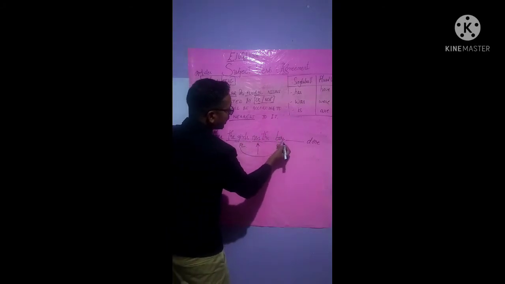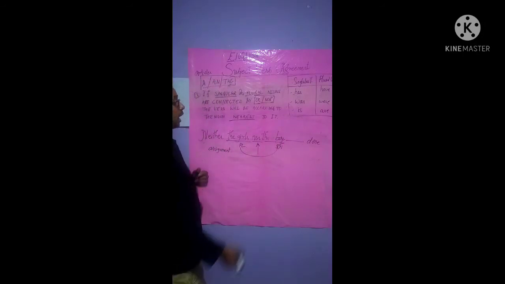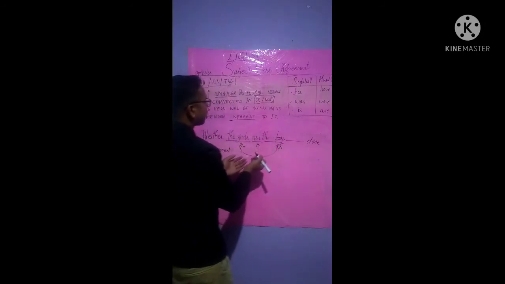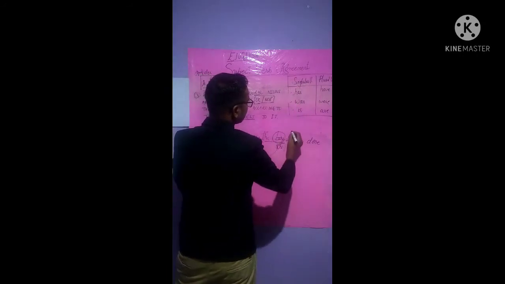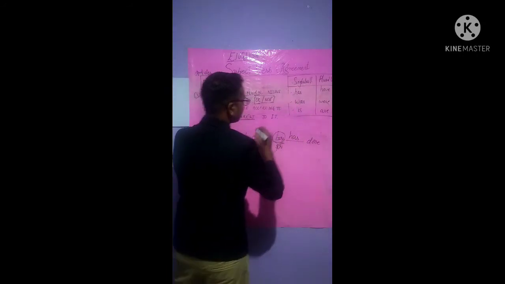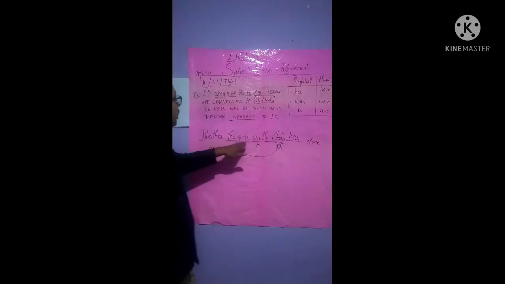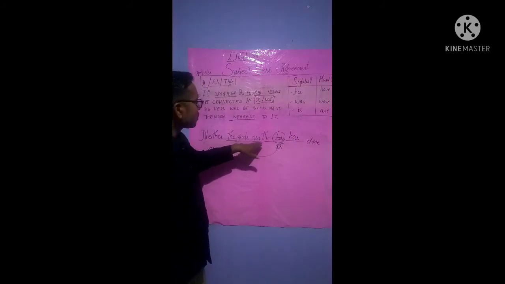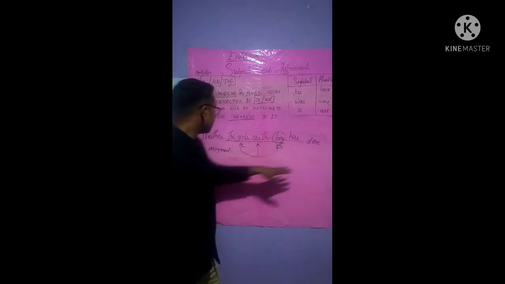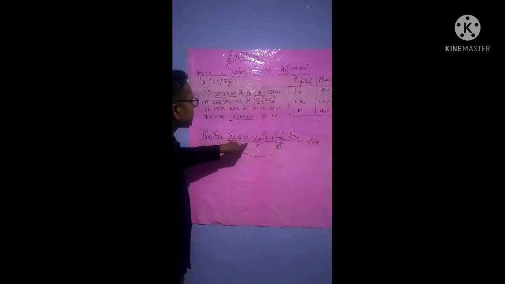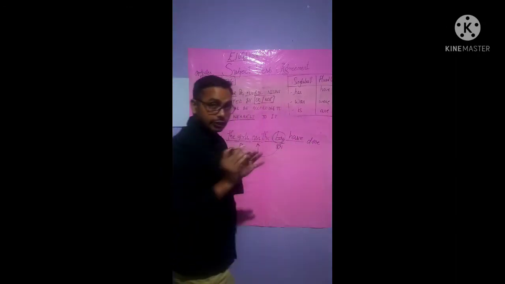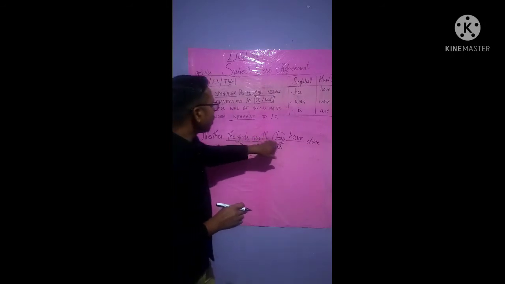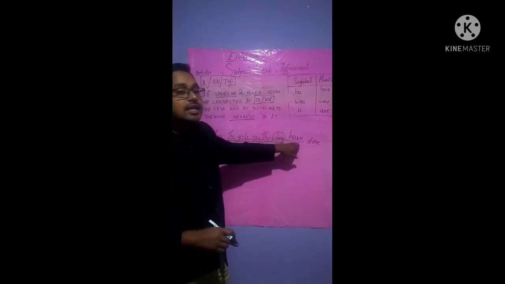Then boy is a singular noun, so we will consider a singular verb, has. Neither the girls nor the boy has done assignment, isn't it? If we write, neither the girls nor the boy have, if we look at girls and boys, then we have to write have.